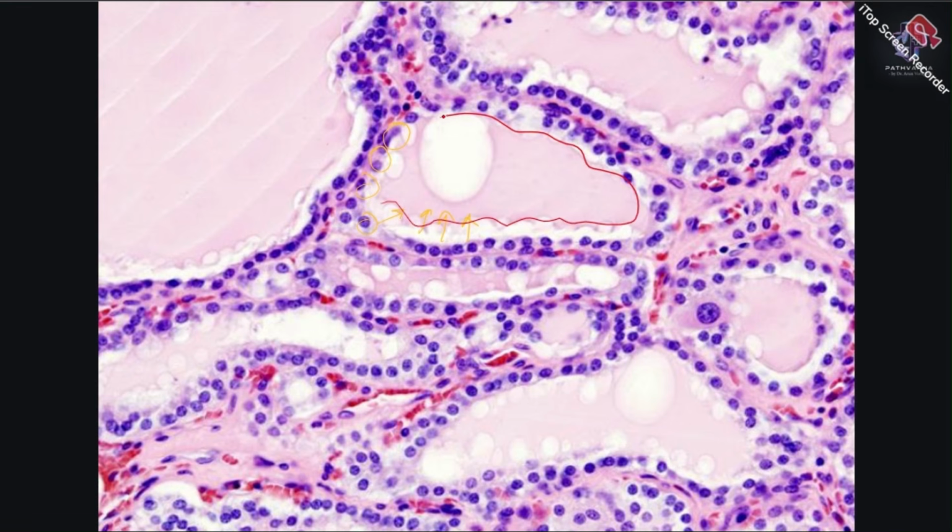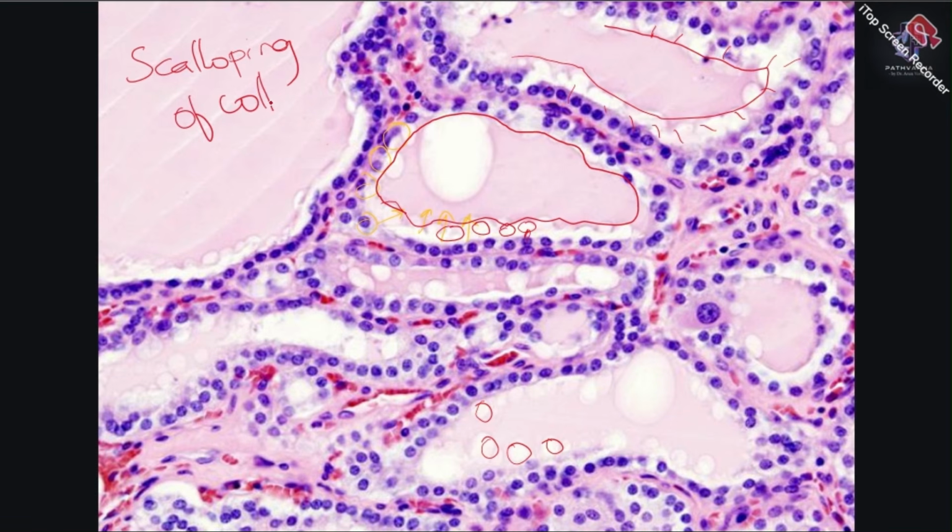Okay, so if you can see here, this is the colloidal lumen, but you can see these empty spaces here which are adjacent to the thyroid follicle. So here also you can notice. Okay, this characteristic appearance you can see even more clearly here, these white spaces just adjacent to the thyroid follicular cells. So this is what you call scalloping of colloid. Okay, a very important microscopic finding which you see in case of Graves' disease.